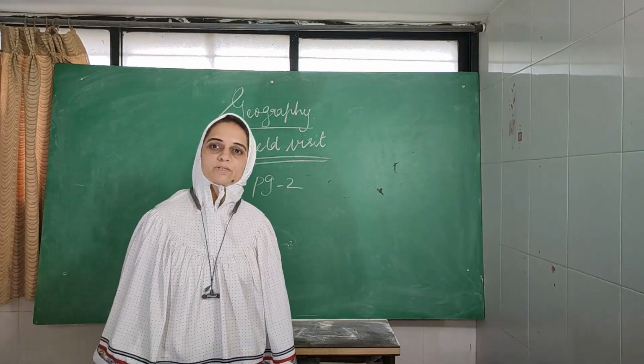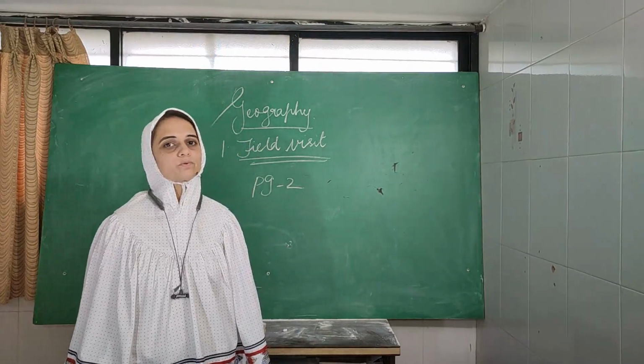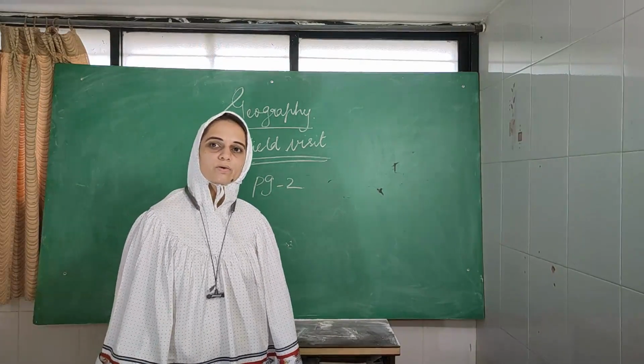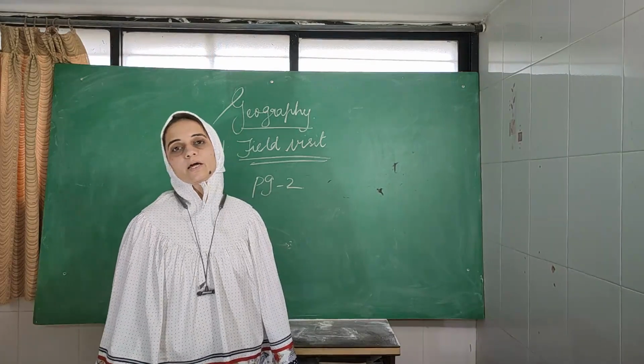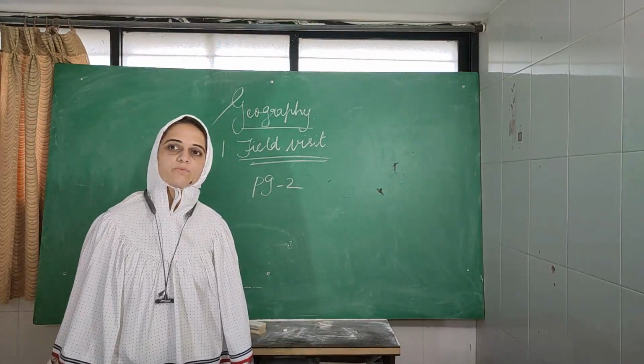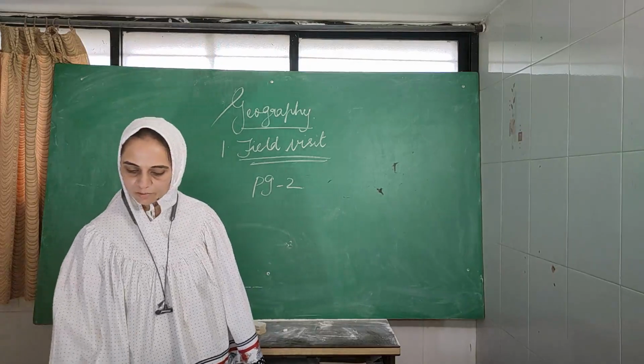They are going to get information about the type of soil, the type of vegetation, and what type of crops they have grown here, where they get the irrigation facilities, how the crops are grown here, and how they manage the water. Such information is going to be obtained from this Talati office.